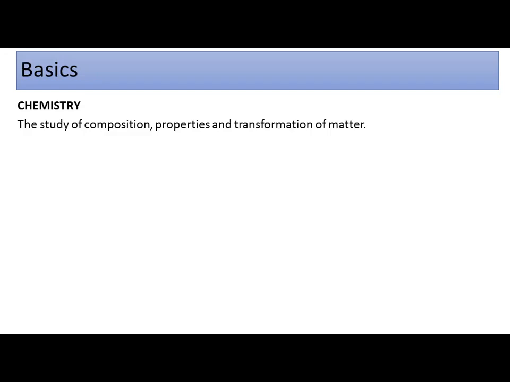So chemistry in a broader sense is about composition. You can find there is a lot of composition of materials, like sodium chloride is composed of sodium and chloride. Water is composed of hydrogen and oxygen. Maybe you have a mixture of two molecules. This is also called composition: what main ingredients are present in your substance. And then the properties. There may be physical properties or chemical properties. Both we will discuss under the heading of chemistry.